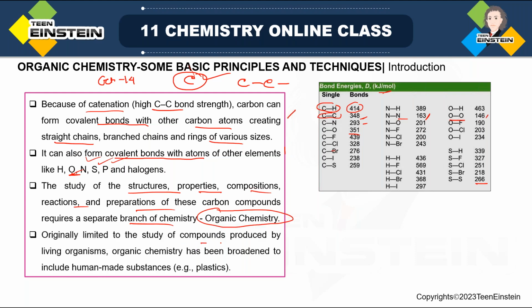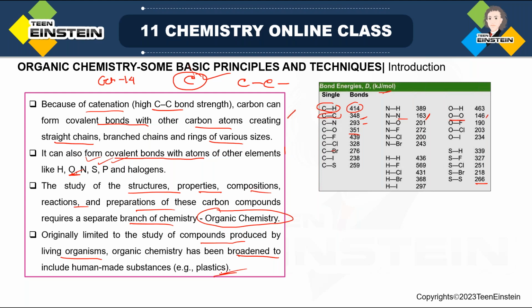Originally limited to the study of compounds produced by living organisms. So if you consider what the origin of these organic compounds is, initially it was thought that organic compounds were limited to living organisms, but that is not the case. Now organic chemistry has even broadened to human-made substances, that is man-made substances, and a very good example of this is plastic.